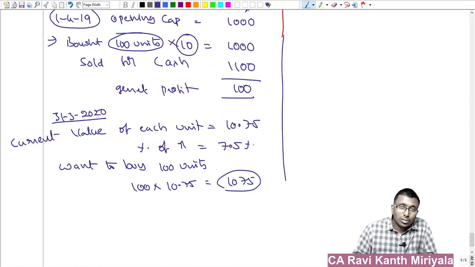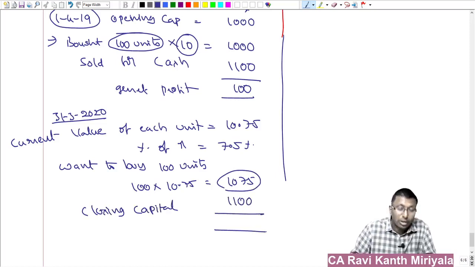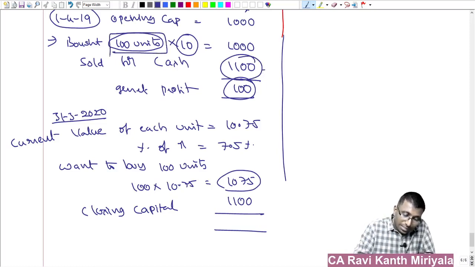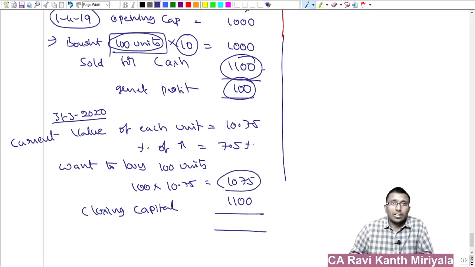Correct. But what is the closing capital actually? What is your closing capital? You already sold the goods for cash, so you have 1100 rupees. Suppose this 100 rupees is already distributed to the members, then you have only 1000 with you. Out of 1100, 100 is gone for distribution of profits, then 1000 is with you. With 1000, will you be able to purchase 100 units again? Not possible. That's what we are trying to tell.